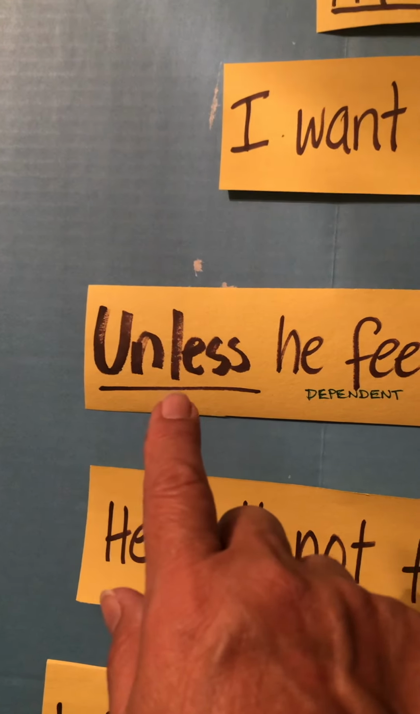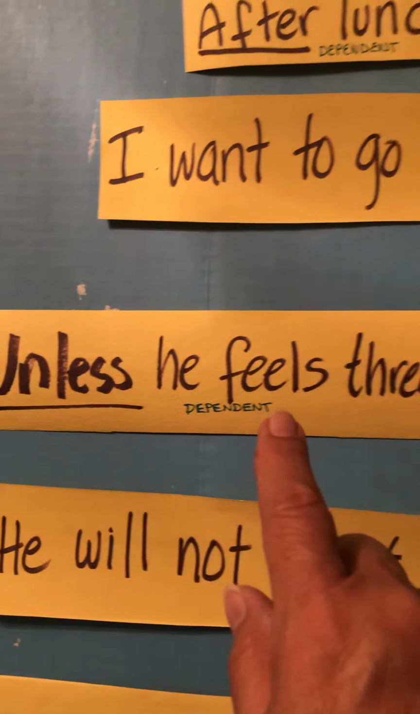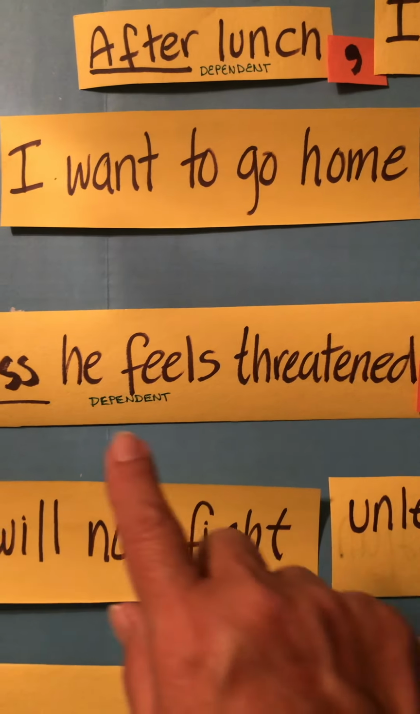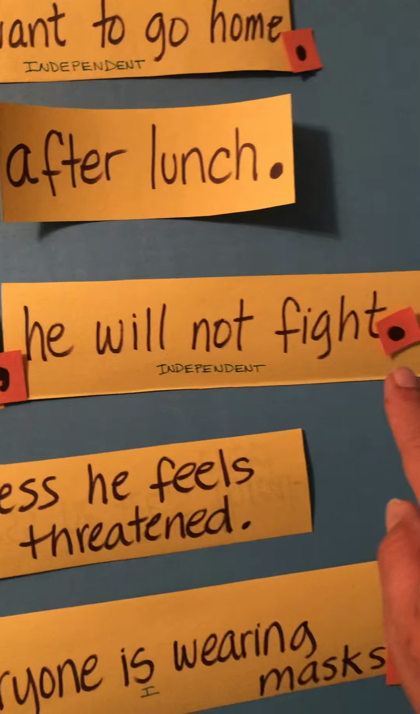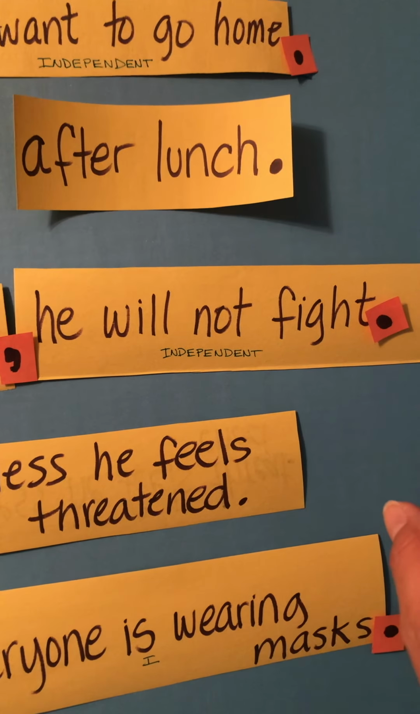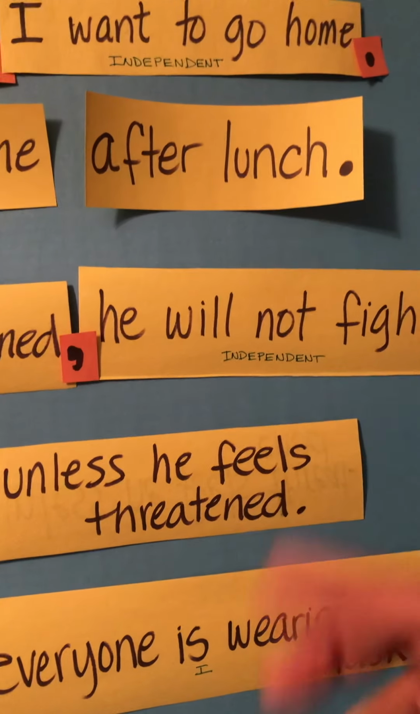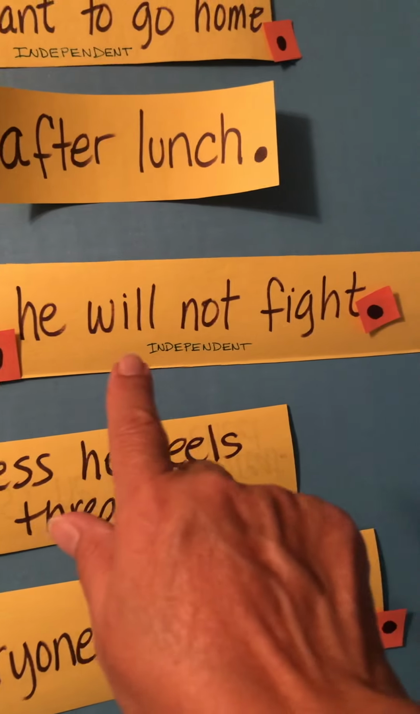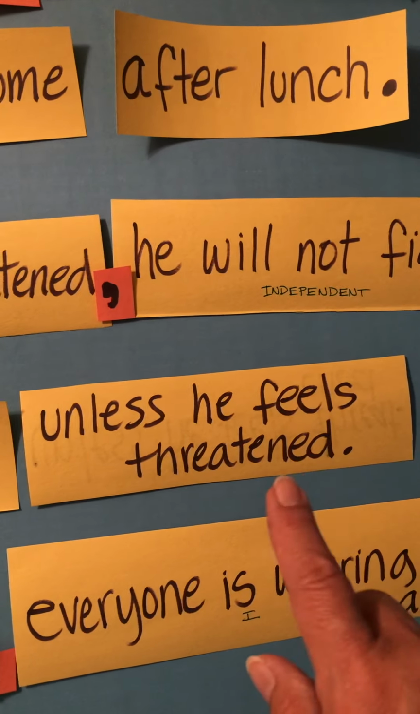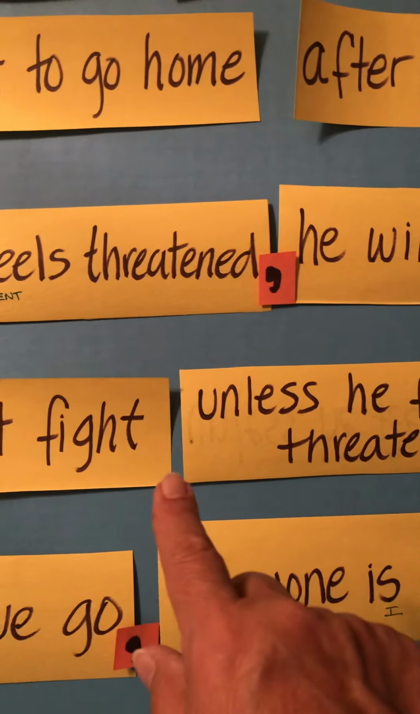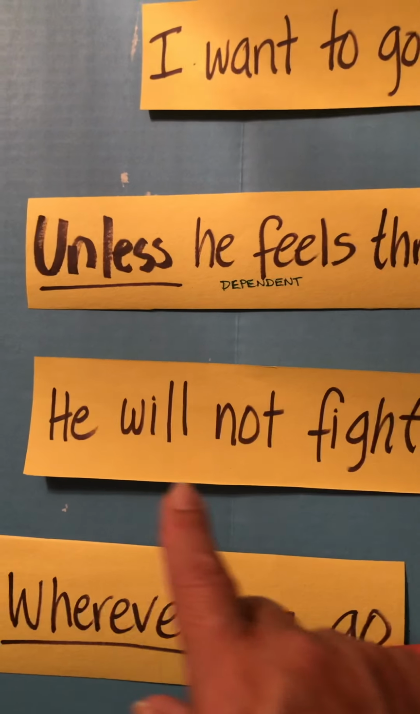Now, let's look at another sentence. Here we're using unless. Unless he feels threatened, there's your dependent clause, comma, he will not fight, period. Now let's flip that sentence into the other sentence pattern where we begin with the independent clause. He will not fight unless he feels threatened. Notice we got rid of the comma. No comma where we begin with the independent clause.